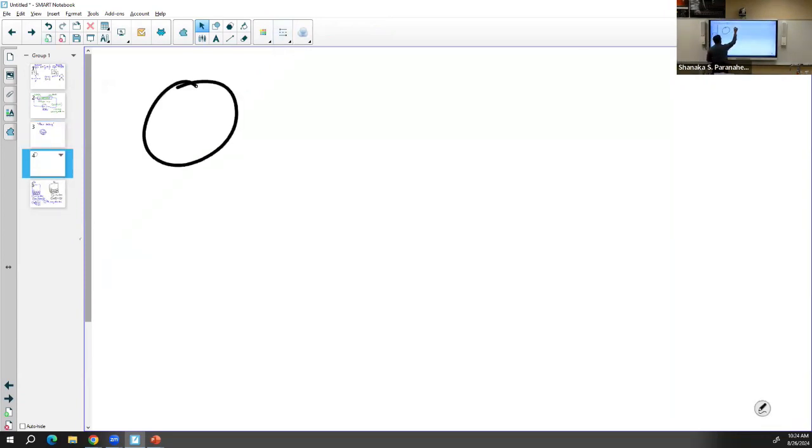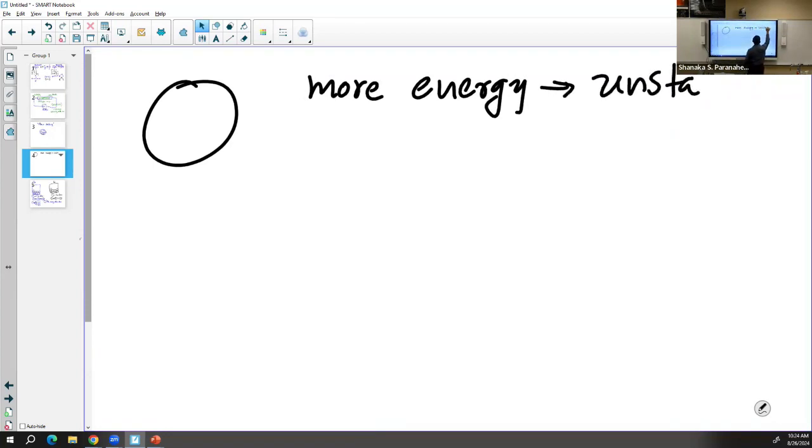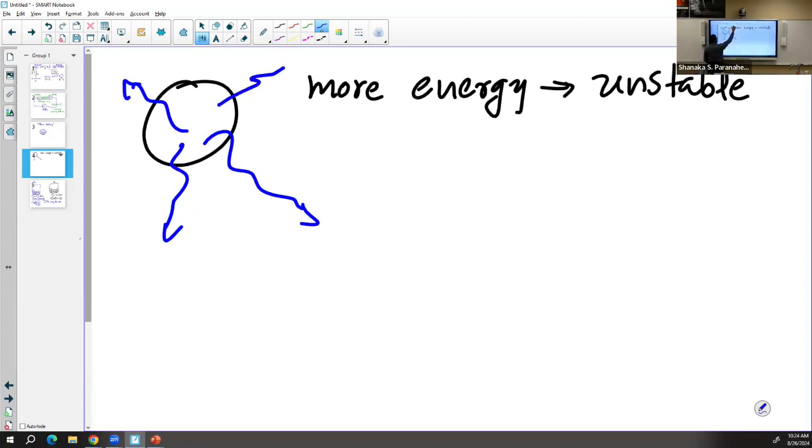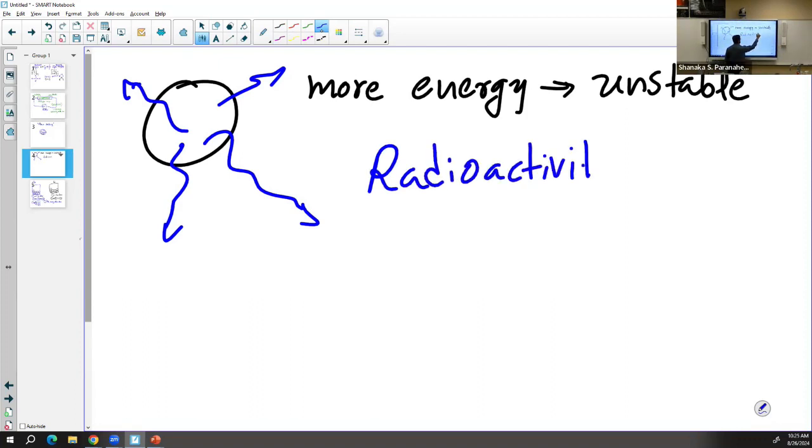Atoms with more energy are unstable. An unstable atom constantly emits different particles or radiation. That process is called radioactivity. So radioactivity is the process of emitting extremely small particles and energy from an unstable atom. There are three main types of radiation.